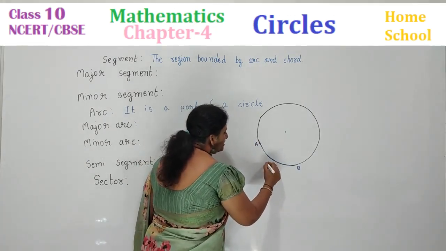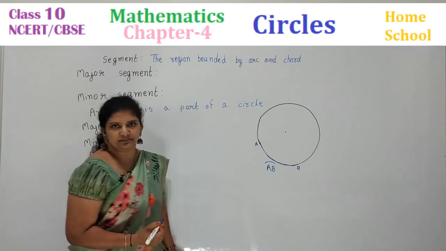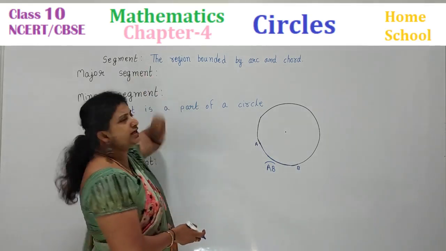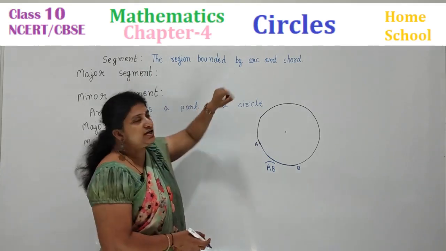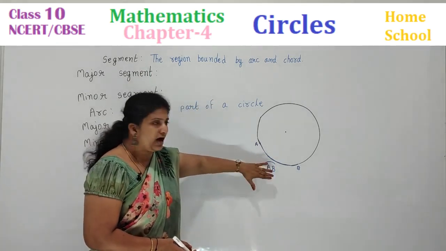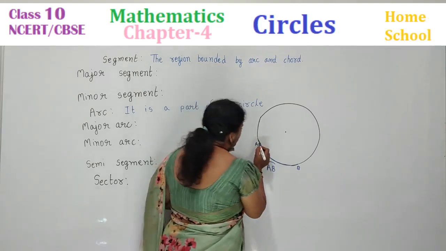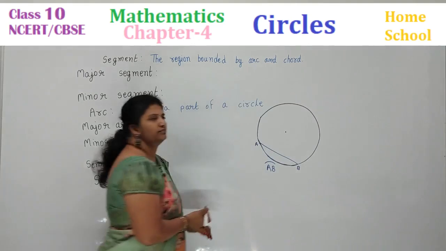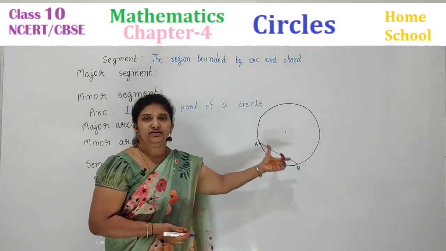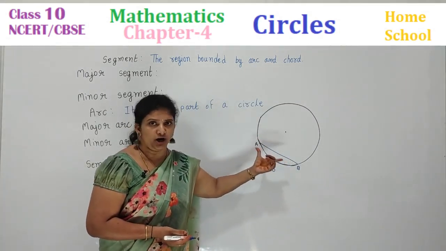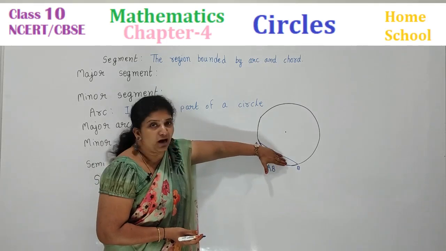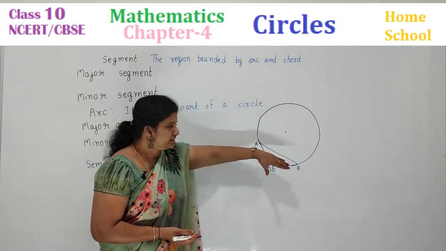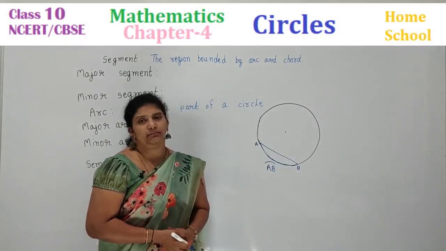How can we represent this? With a curve like this. AB is an arc. So now what is a segment? The region bounded by an arc and a chord. So from point A to point B you can join. What is the line AB? A line segment, it is a chord. The region which is bounded by an arc and a chord is called a segment.